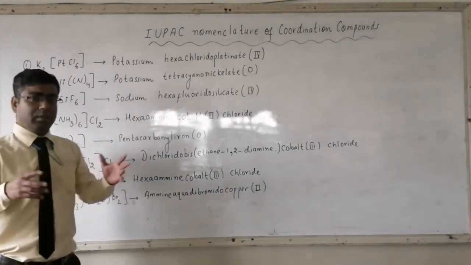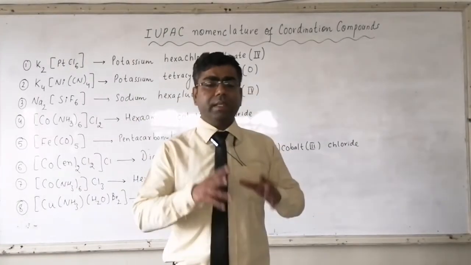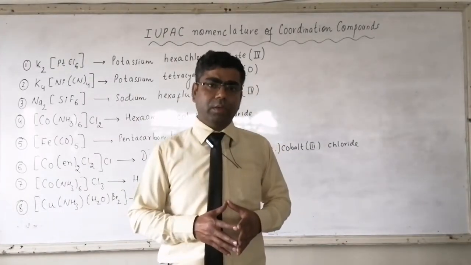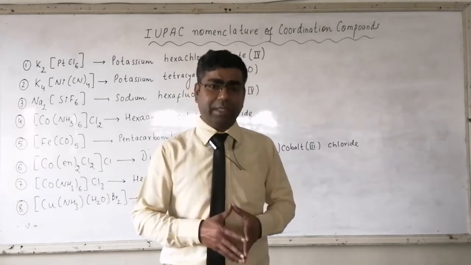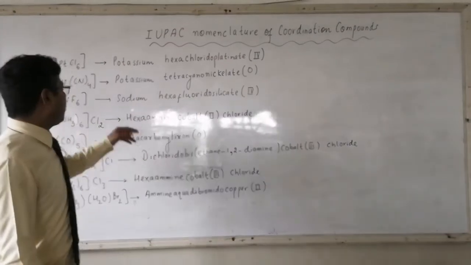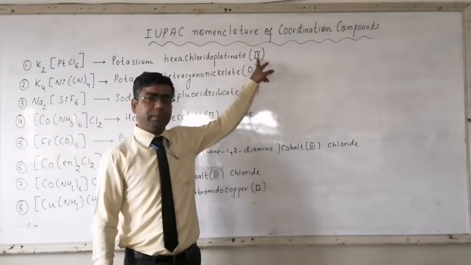When all the surrounding species are removed, then the charge left on the central metal atom or central metal ion is called the oxidation state. So here the oxidation state of platinum is 4. So in Roman numbers it is IV.